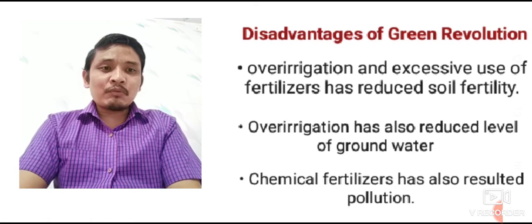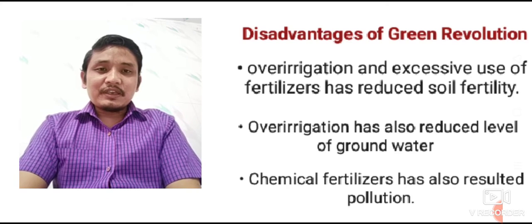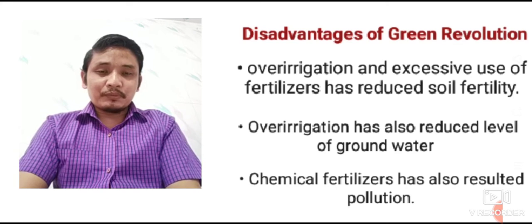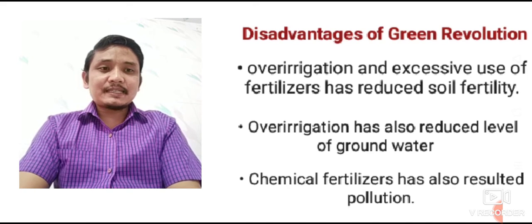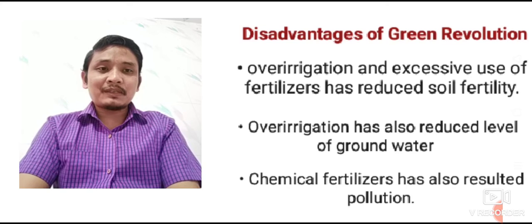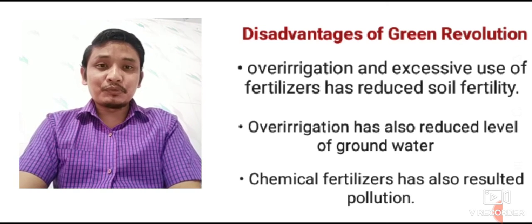And third one, chemical fertilizers have also resulted in pollution. During the Green Revolution we used maximum chemical fertilizers, and the excessive use of the chemical fertilizers has also resulted in different types of pollution.